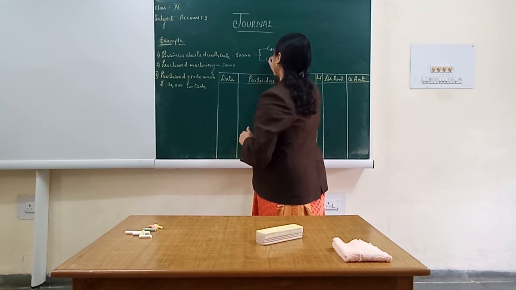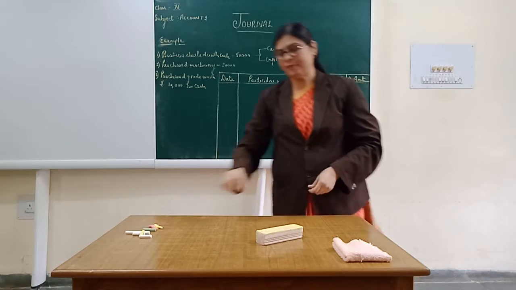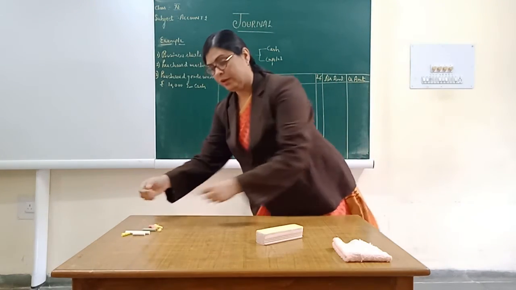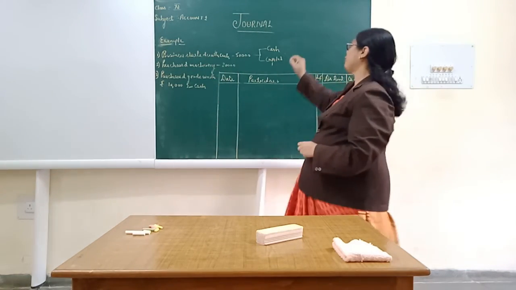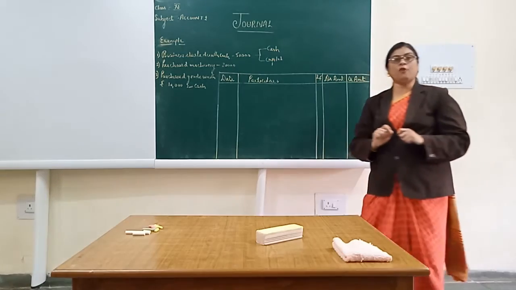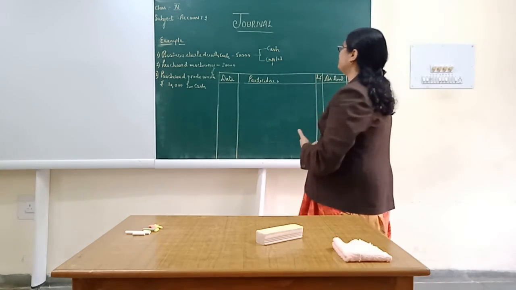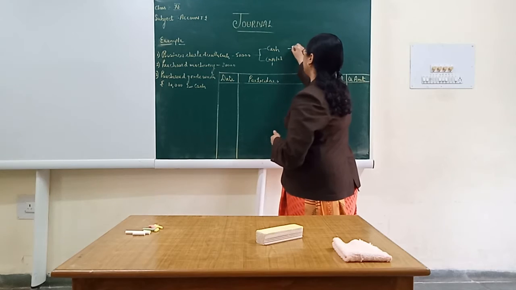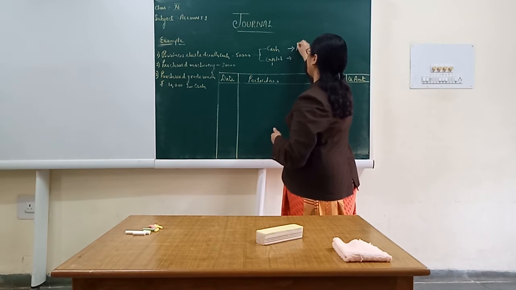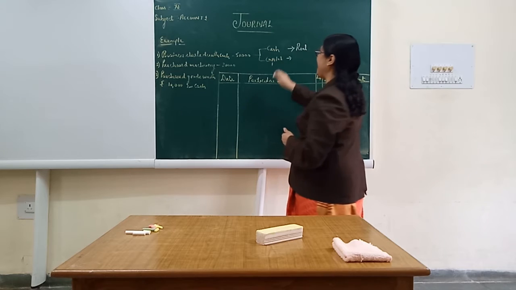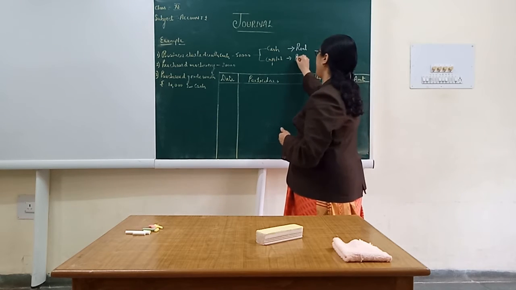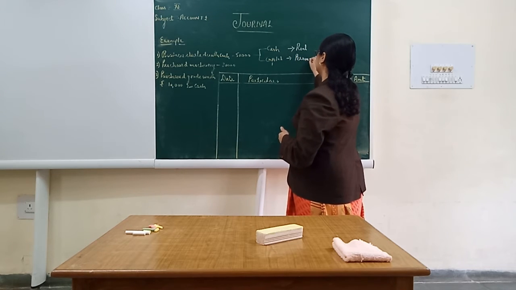The second work is to identify the nature of the accounts on the basis of either approach, traditional or modern.